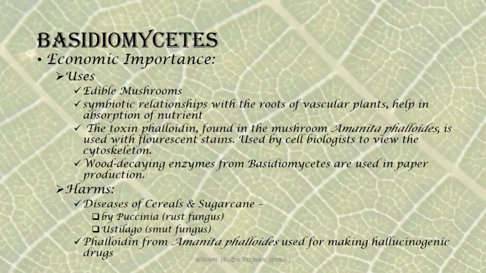You just saw Puccinia causing the rust in sugarcane, Ustilago causing smut in corn, wheat, etc. So these two are the most important Basidiomycetes, causing major diseases of our cereal grains and sugarcane, which are the most important crops for our farmers.